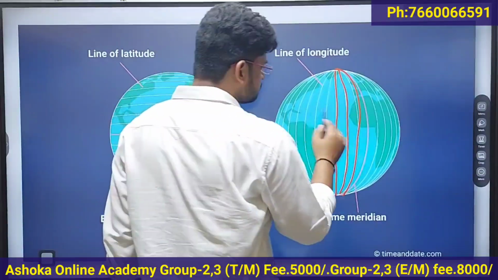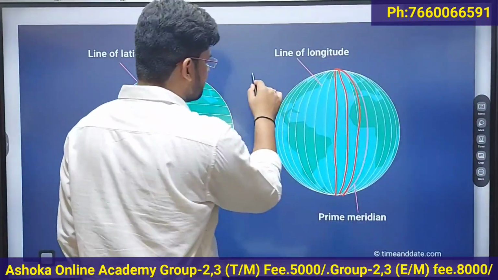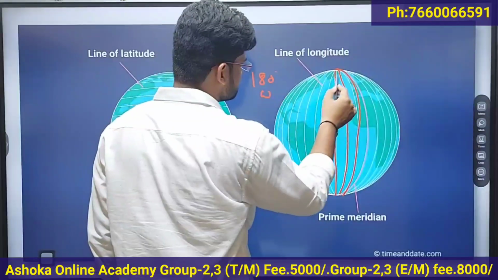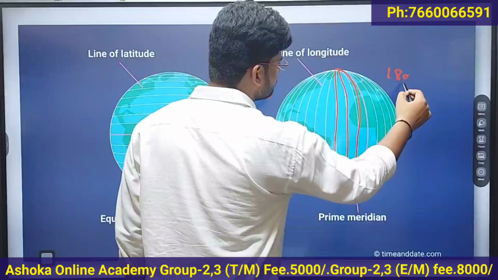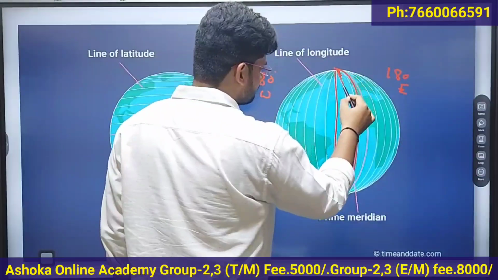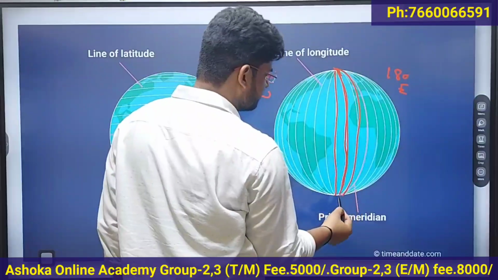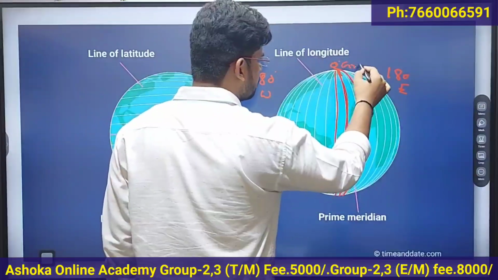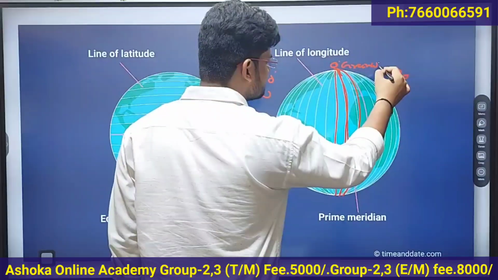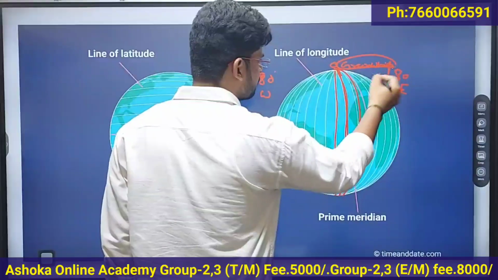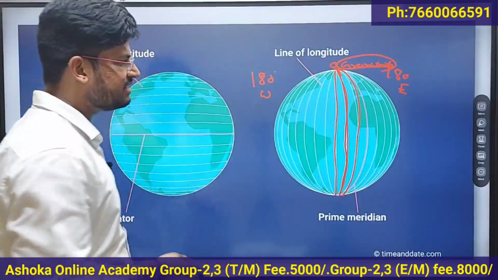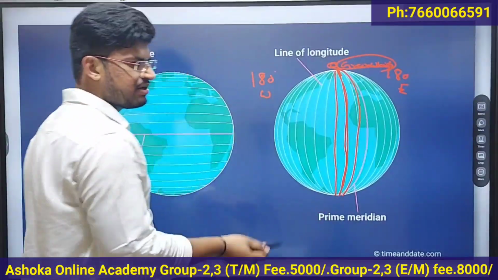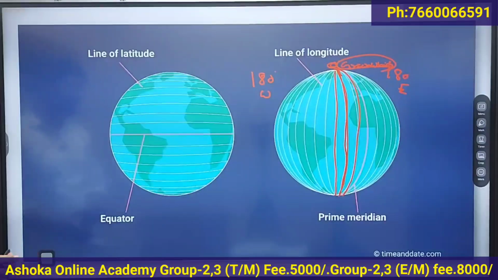There are 180 longitudes in the west and 180 longitudes in the east. Remember this point, 0 degree longitude passes through a place called Greenwich in London.